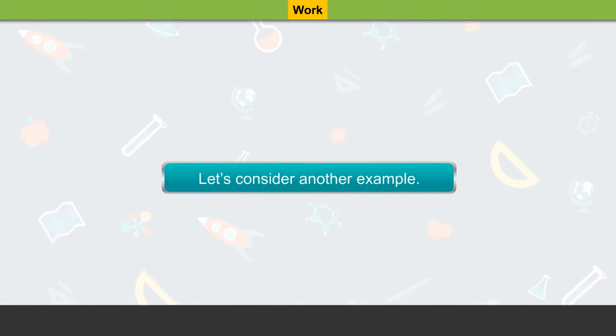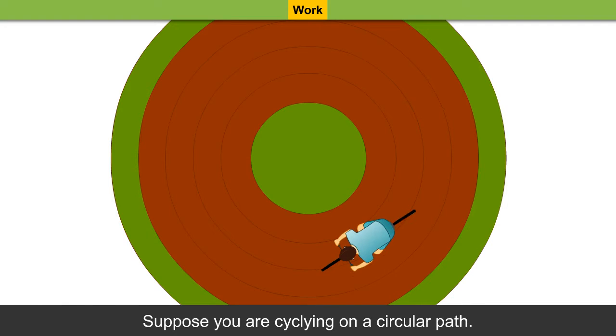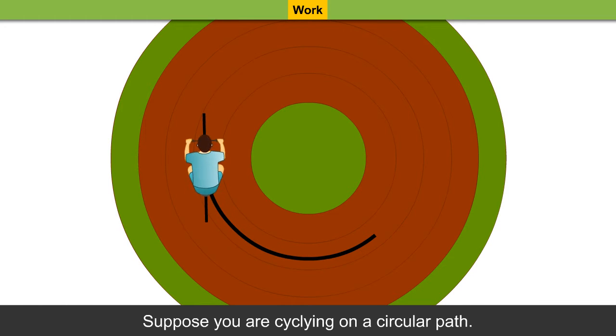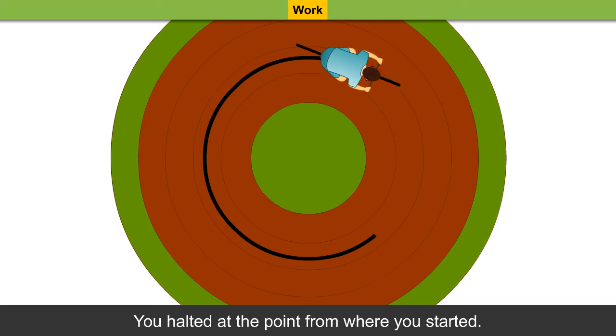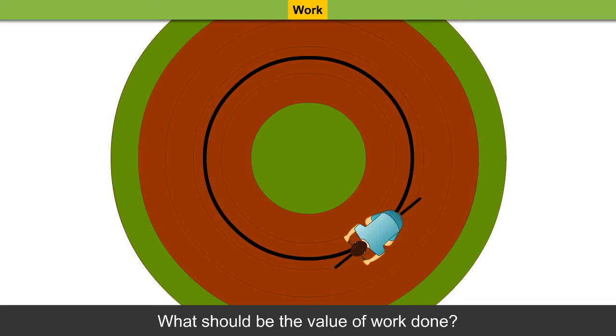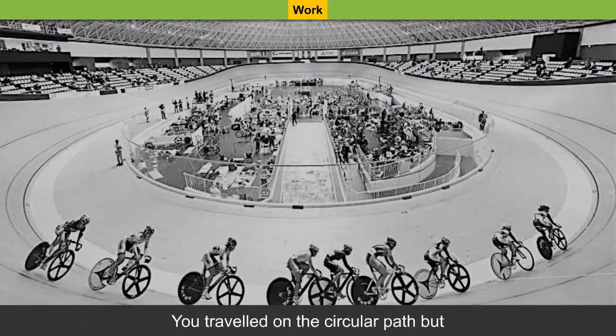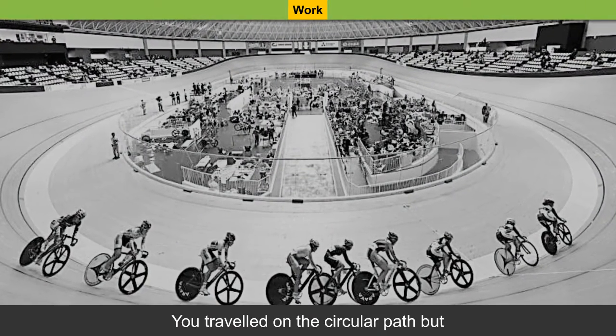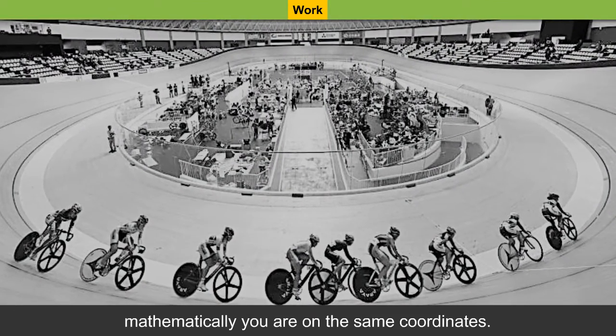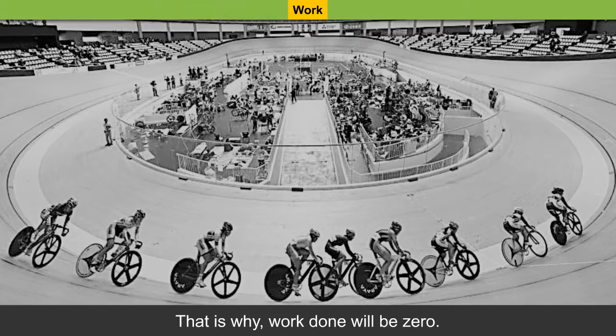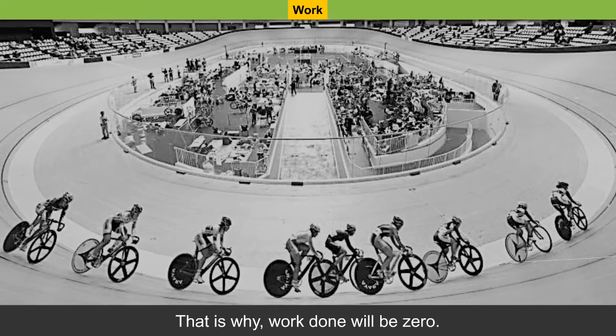Let's consider another example. Suppose you are cycling on a circular path. You halted at the point from where you started. What should be the value of the work done? It will be zero because your initial and final positions are the same. You traveled on the circular path, but mathematically you are on the same coordinates. That is why work done will be zero.